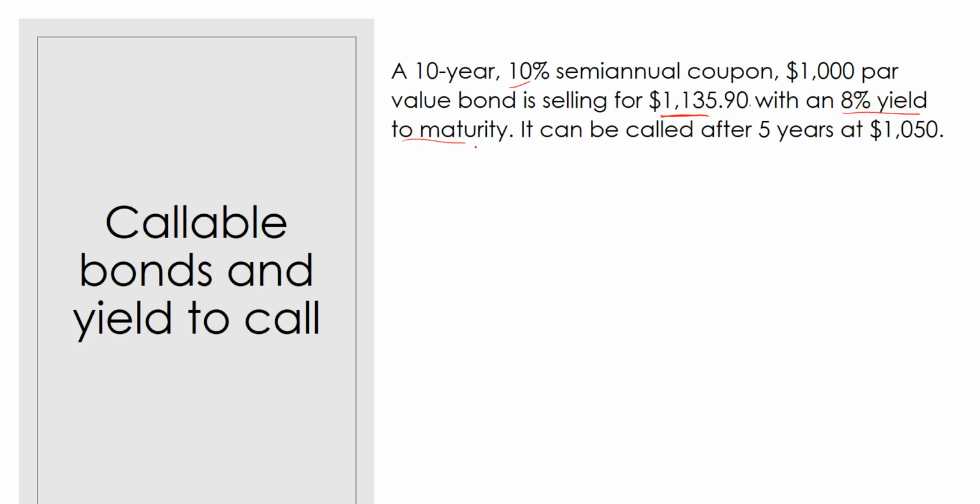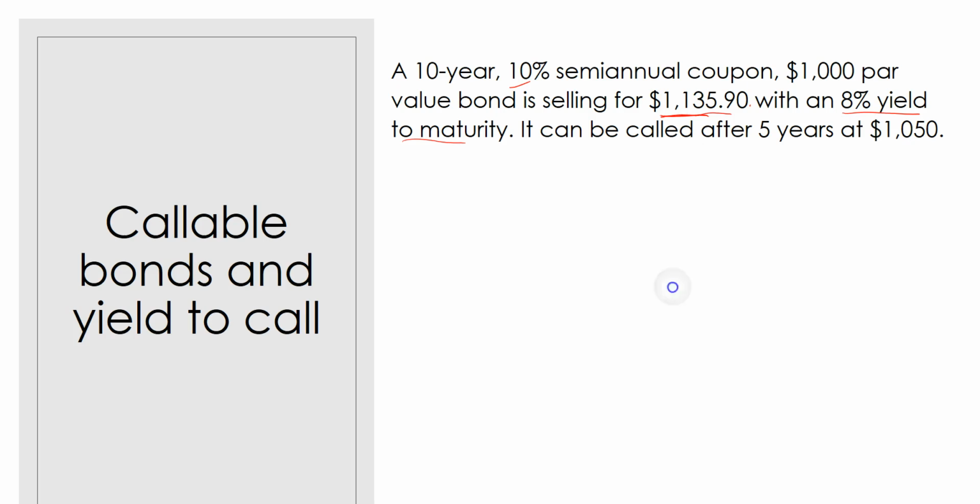So that makes sense. This bond may be called after 5 years at $1,050. So we know that the yield to maturity is 8%. But there's a strong likelihood that we won't earn that 8% because market interest rates have already fallen, and this bond is callable. So market interest rates have already fallen, causing this bond to be priced at a premium. So we should expect this bond to be called.